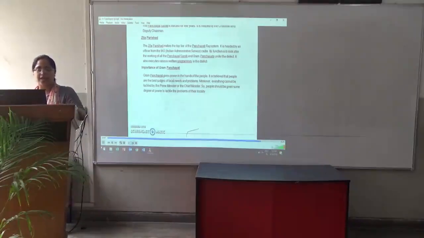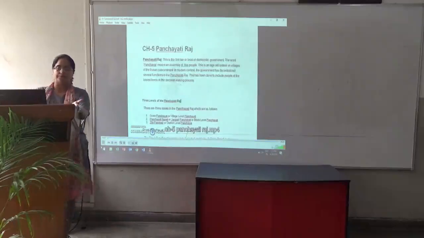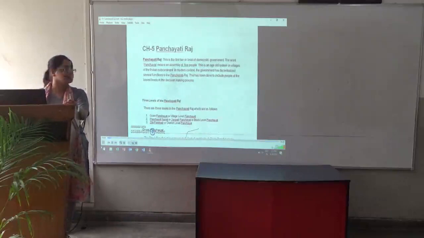Now, why do we need to have Gram Panchayat? It gives power to the people of the area of the village. It is believed that people are the best judges of the local needs and problems. Moreover, everything cannot be tackled by the Prime Minister or the Chief Minister of the state. That is why we have a federal system. So people should be given some degree of power. So that was all about chapter 5, Panchayati Raj system. Thank you.